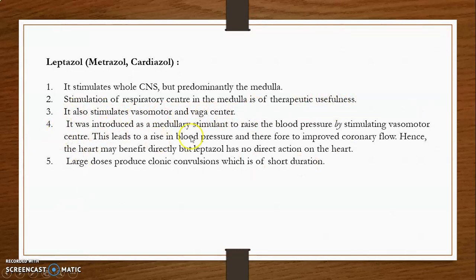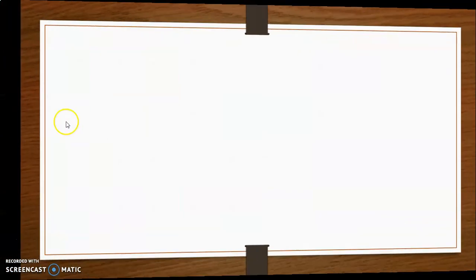It was also introduced as a medullary stimulant to raise the blood pressure by stimulating the vasomotor center. This leads to a rise in blood pressure and therefore improves the coronary flow. Hence, the heart may be benefited indirectly, but leptazol has no direct action on the heart. The large dose produces clonic convulsions, which are of short duration.